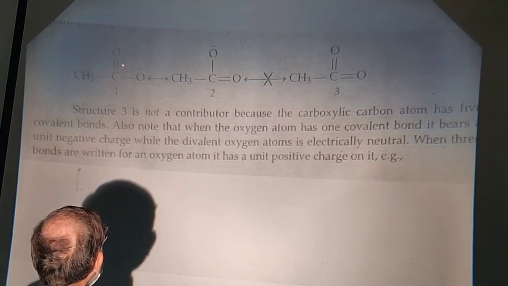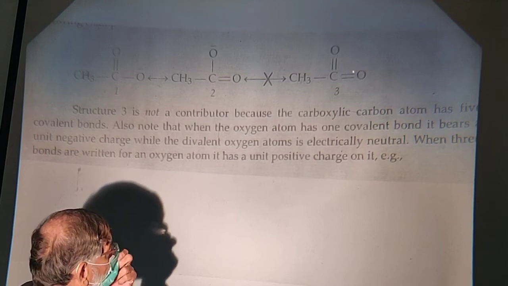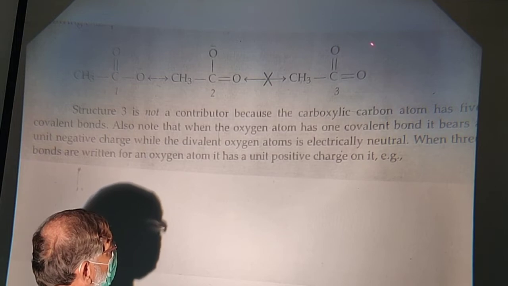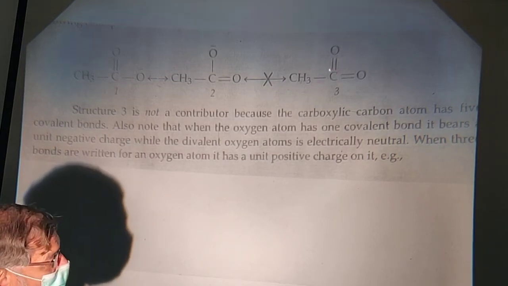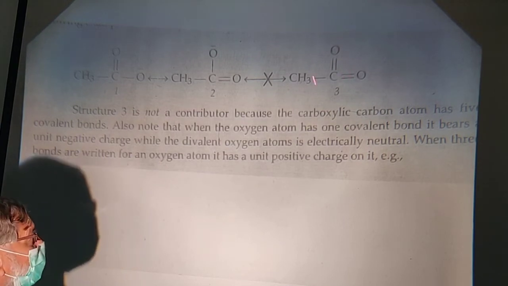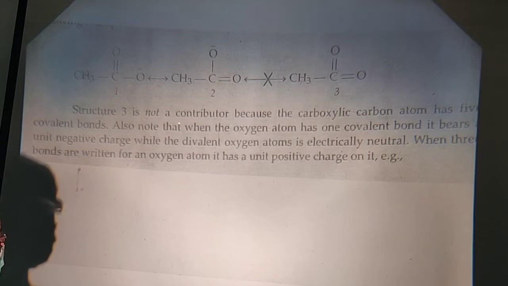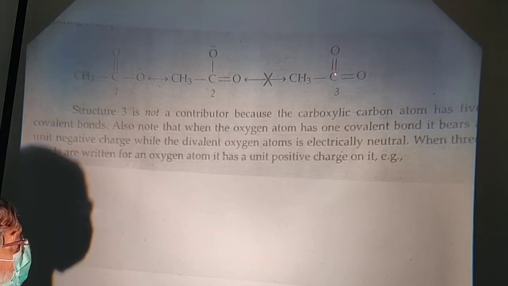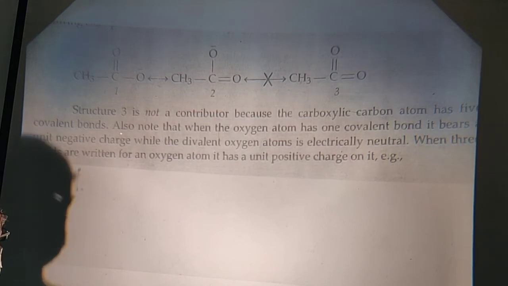Here it is 4, but in here there is 2, 2, 4 plus 1, 5 covalent bonds. The carbon cannot attain 5 covalent bonds, therefore this structure is not valid. Structure 3 is not a contributor because the carboxylic carbon atom has 5 covalent bonds.